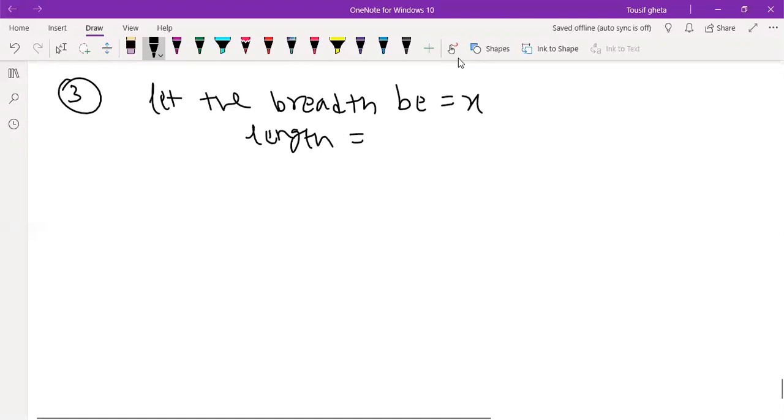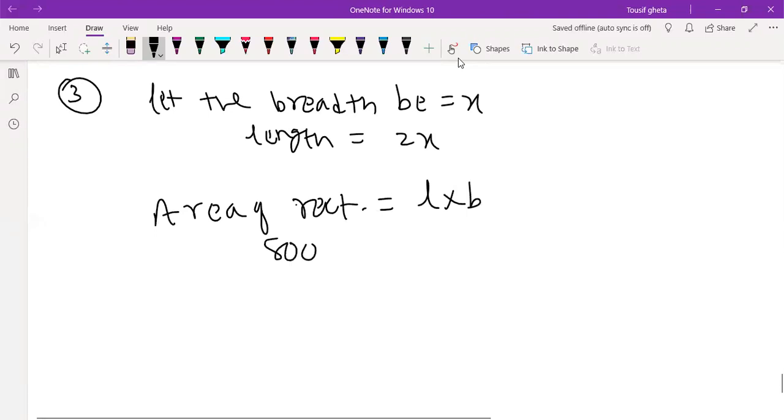The length is equal to twice x, right? The area is given, and we know the area of a rectangle is length into breadth. So this is 800, length is 2x into x. We get 2x square minus 800 is equal to 0. So the question is whether it is possible.